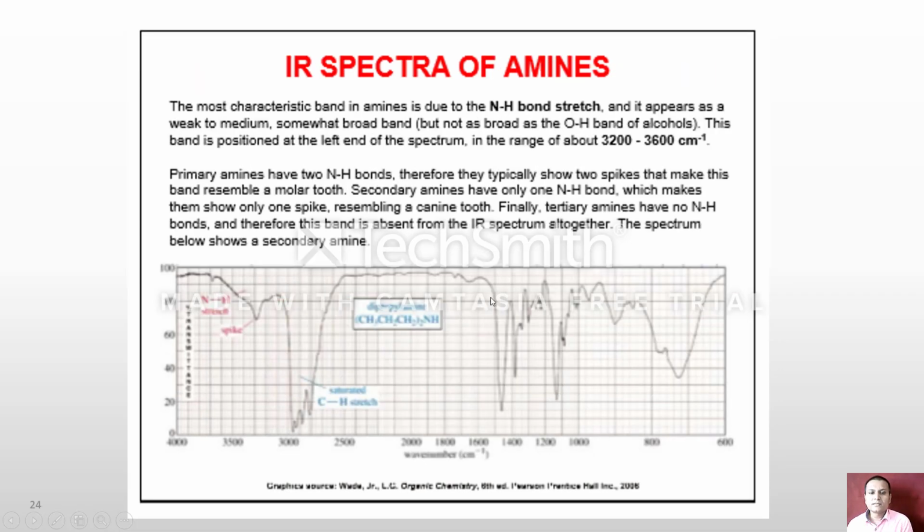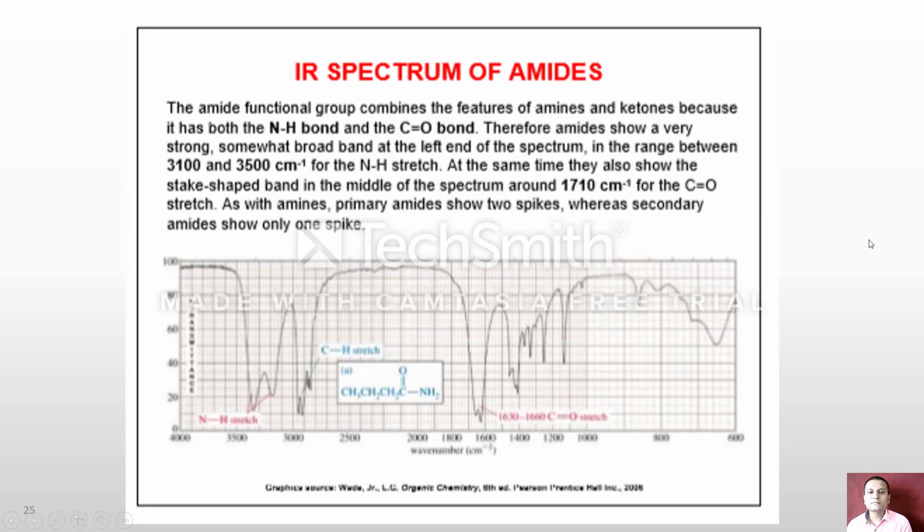Similarly for amines, here a secondary amine is taken as an example. For secondary amine, the stretching frequency is very weak. It is about 3400 centimeter inverse. The secondary amine shows a very weak signal. That's why this belongs to the secondary amine, while the CH of alkane gives frequency below 3000 centimeter inverse.